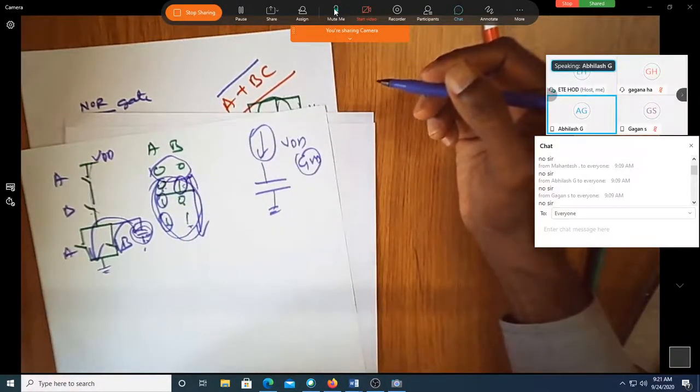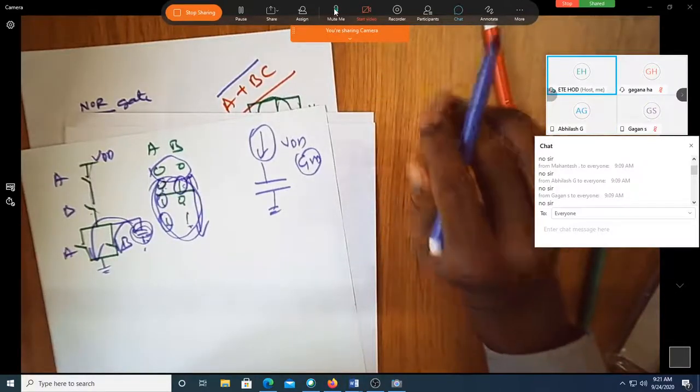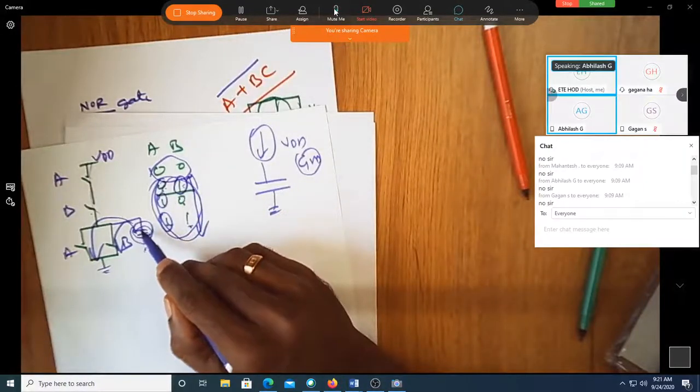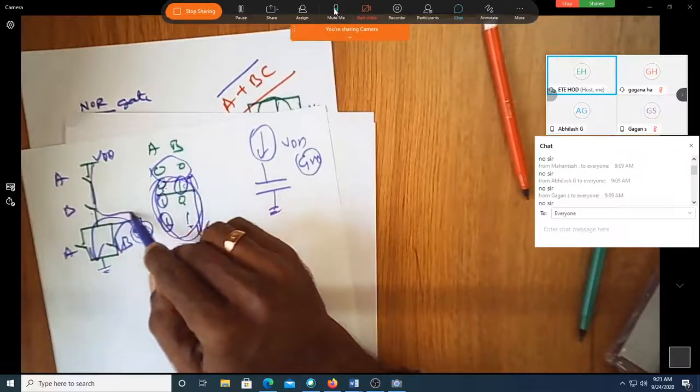How about this 0 0? Sir, there is a path for VDD. There is a path for the capacitor to charge to VDD. You have to say it like that. The capacitor can charge up to VDD through these two switches.